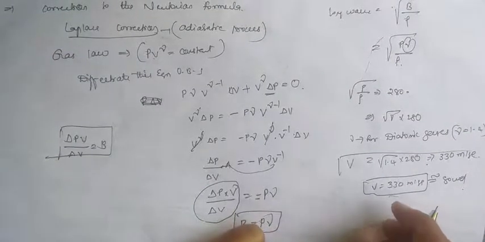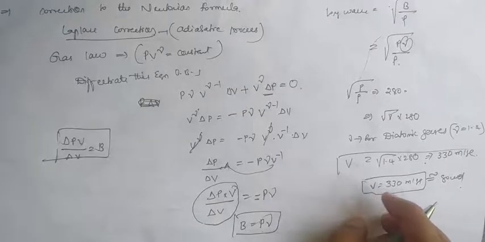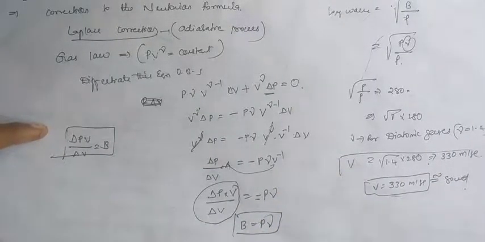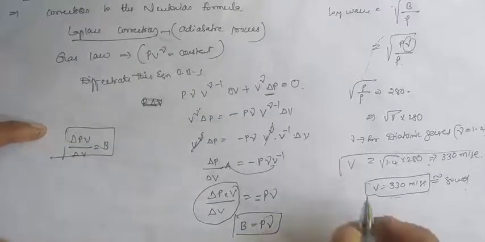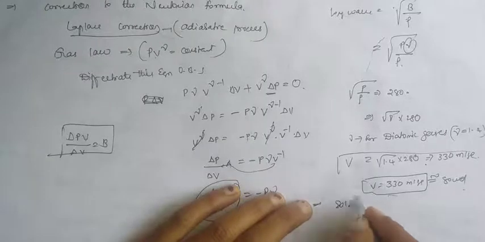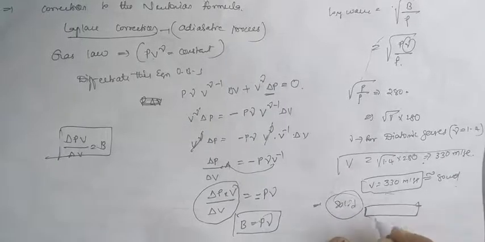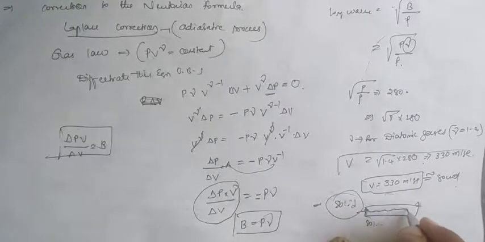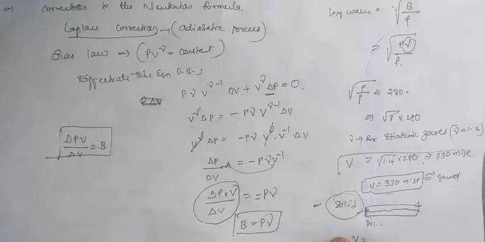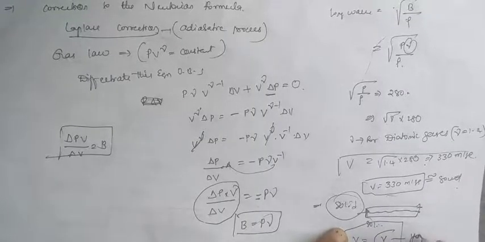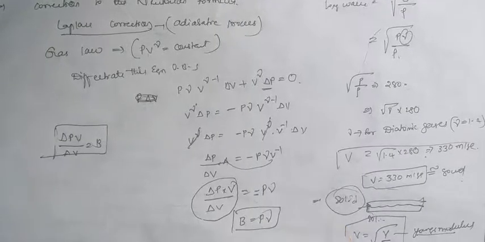The Laplace correction erases the error made by Newton. Depending on the formula, we consider whether the medium is gas or something else. If the medium is solid, this formula is not correct. For solids, the longitudinal velocity of the wave is equal to under root Y by rho, where Y is Young's modulus. For solids we take Young's modulus, for gases we take bulk modulus.